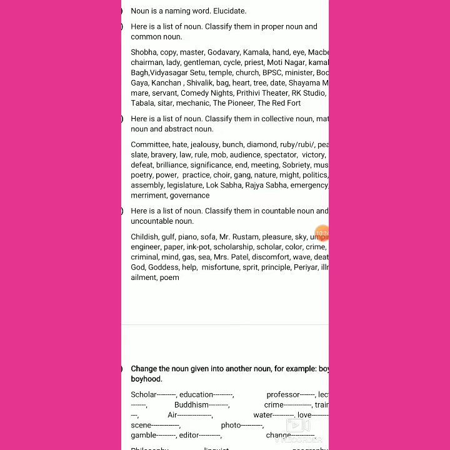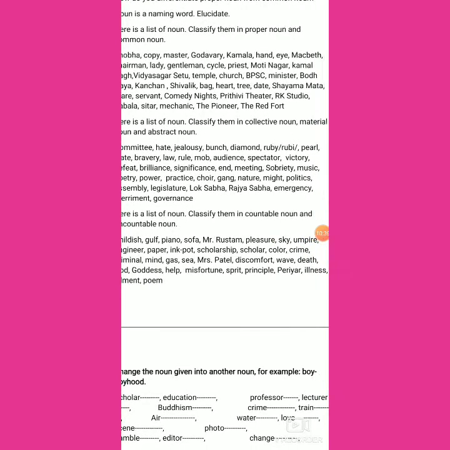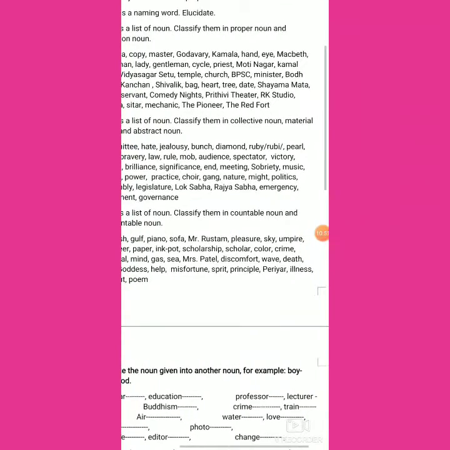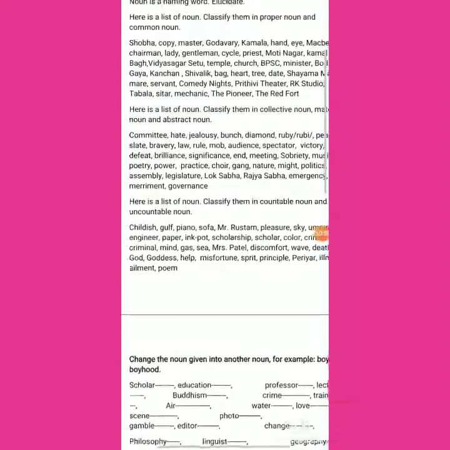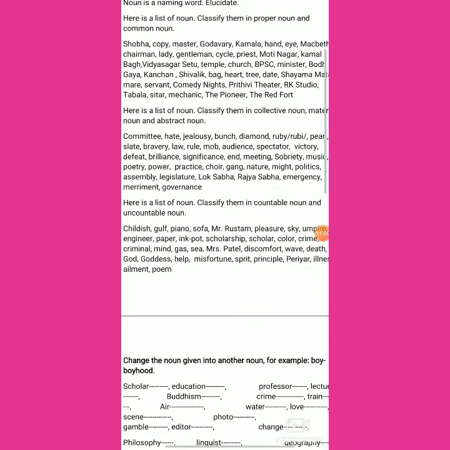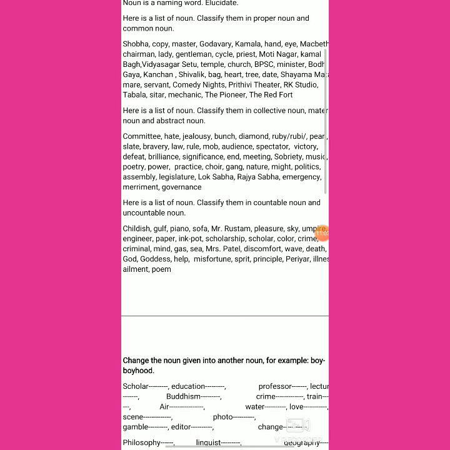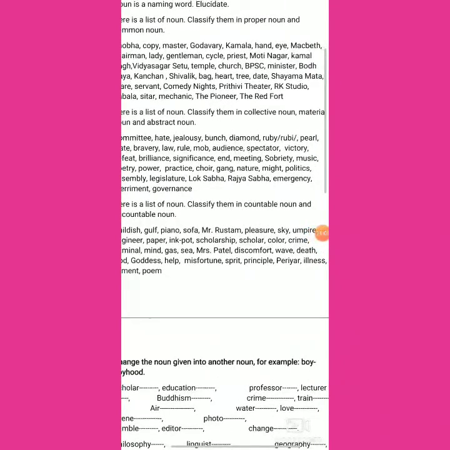Gulf, countable. Piano, countable. Sofa, countable. Mr. Rustam, proper noun, so it is just one, so it remains uncountable. Pleasure, abstract noun, so we can say that it is also not countable, uncountable. Sky, uncountable. Umpire, it is common noun, so we can count it, so countable. Engineer, countable. Paper, just countable noun. Ink pot, countable noun, but scholarship is once again abstract noun, so it is not countable.